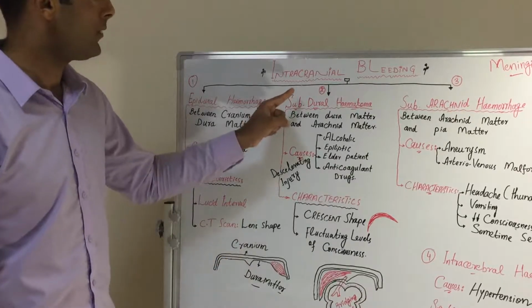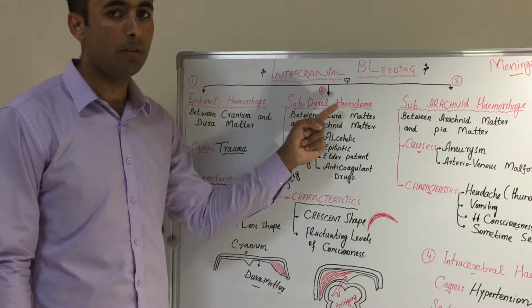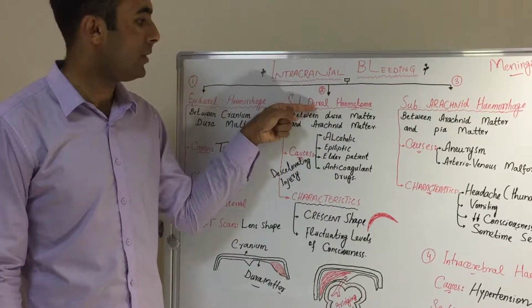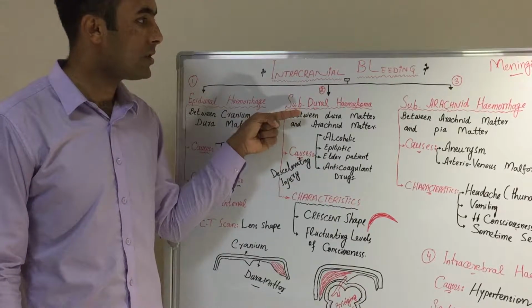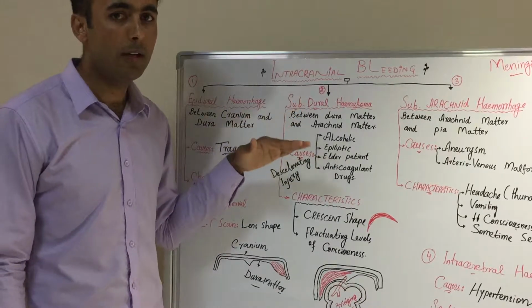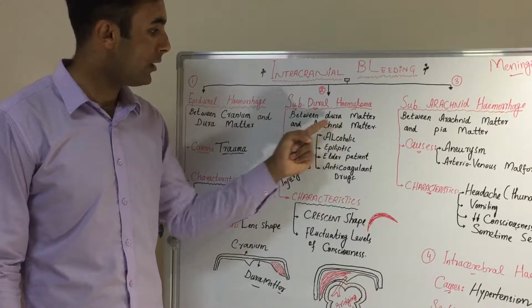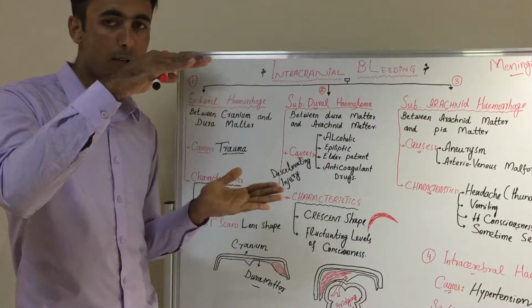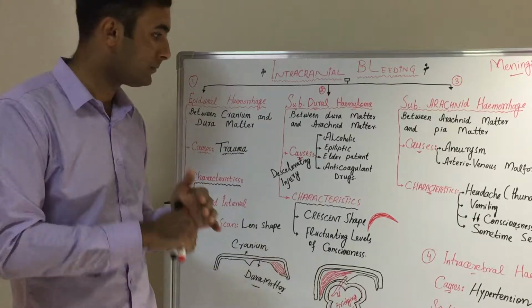The second type of intracranial hemorrhage is subdural hematoma. Sub means under, dural means dura mater. So this is the hematoma or hemorrhage which is present under the dura mater, between the dura mater and the arachnoid mater. So it is between these two, dura and arachnoid.